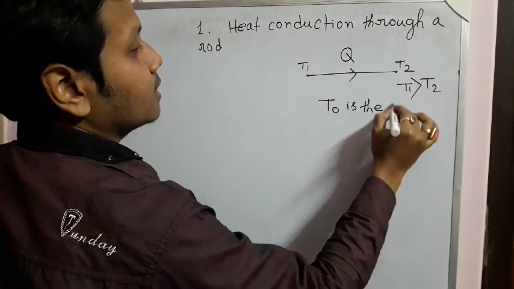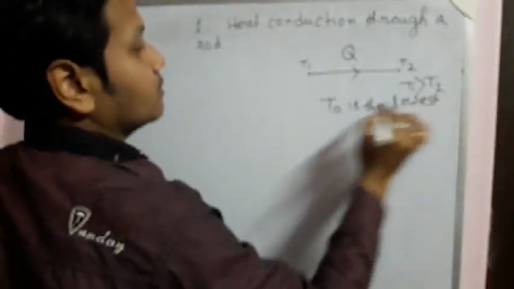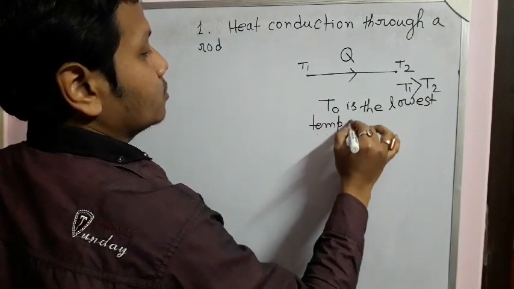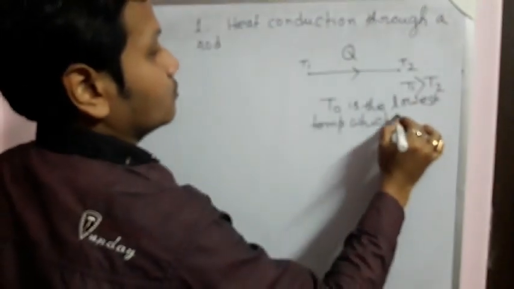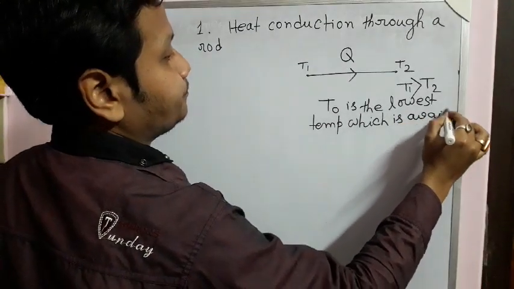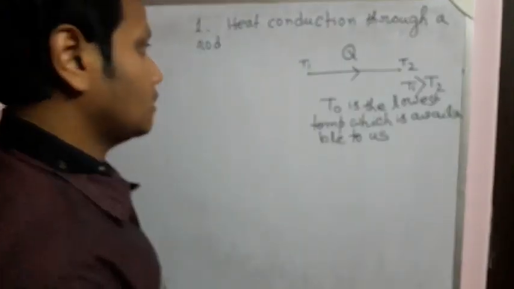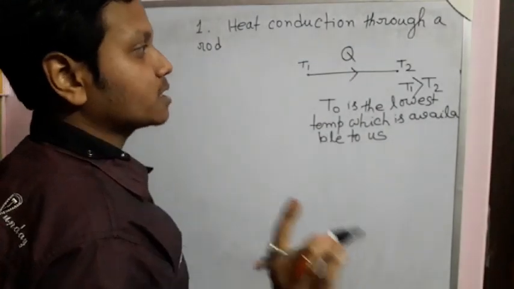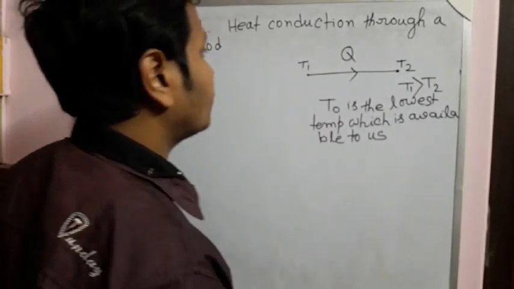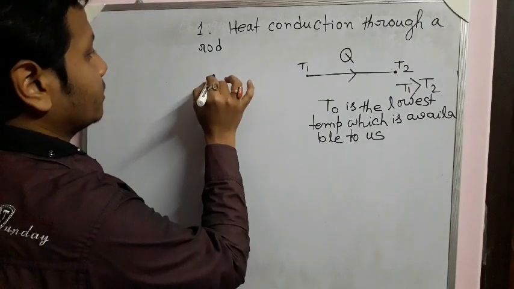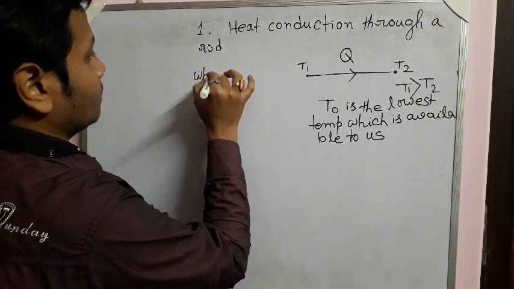and say T0 is the lowest temperature which is available to us. So at first, when heat conduction takes place, that means heat moves from here to there, what should be the amount of energy required when heat conduction occurs?